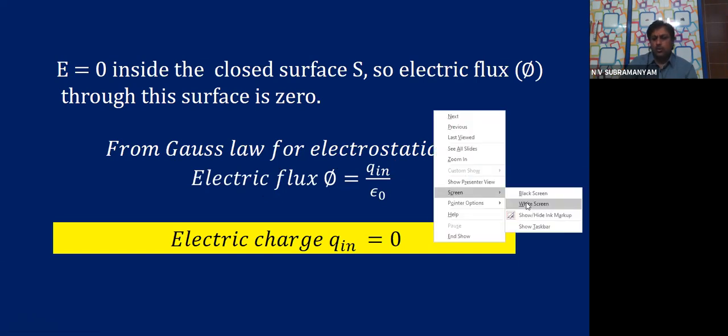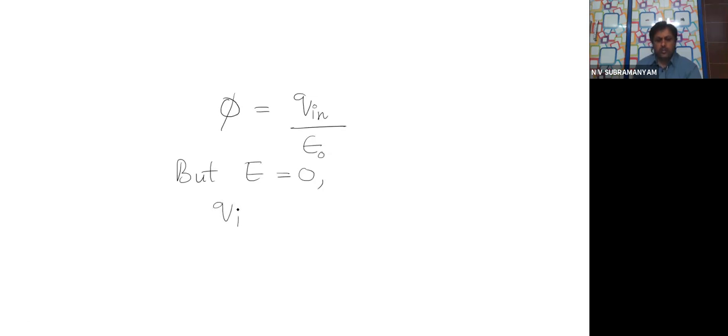So you all learnt in Gauss law that phi is equal to q inside divided by epsilon 0. But in this case, electric field is 0 inside the conductor. If the electric field itself is 0, then substituting here, flux must be 0 automatically. Then q in by epsilon 0 is equal to 0.